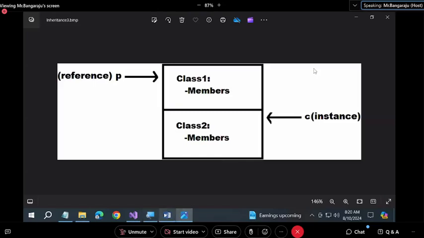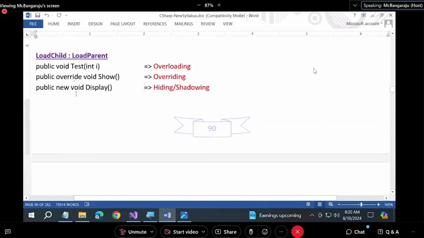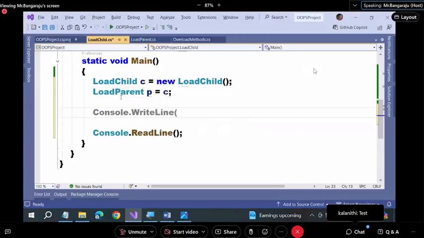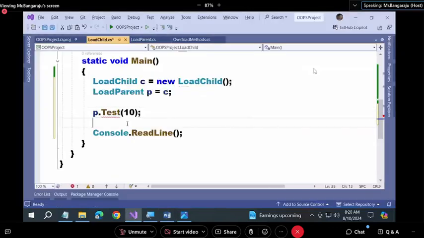Okay, tell me, what are the methods of the child class? First one, test which takes an integer. Let us try calling it and see whether it is valid or not. Say P dot test of 10. Error. See there, you are not able to call it. Understood? Same way, I want to call the method display.